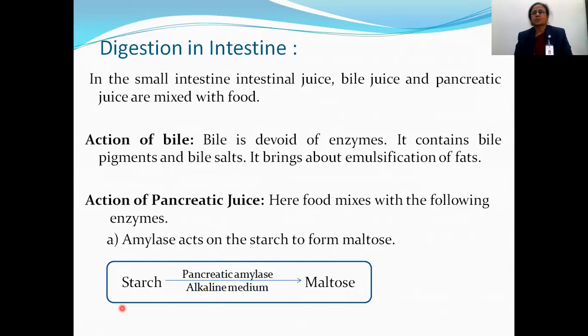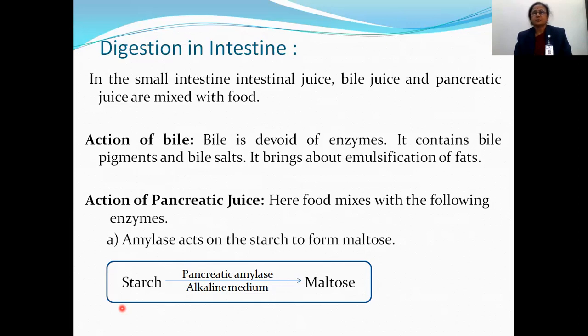First is the action of bile. Bile is secreted by liver and it is stored in gallbladder. Bile contains bile pigments and bile salts. Now, how are these bile pigments produced? We know that lifespan of RBC is 120 days. After 120 days, these RBCs go to liver, and in liver bile pigments are produced from them, and the bile pigments are helpful because they give color to fecal matter.